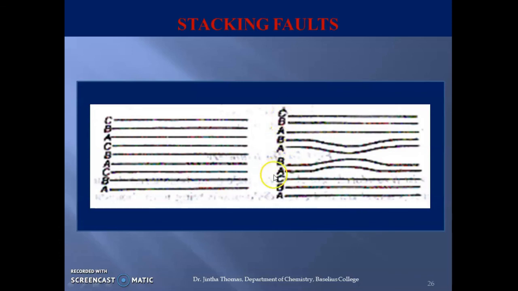This area AB, AB would correspond to an HCP arrangement. So this region would correspond to a plane defect called a stacking fault that originates from a difference in sequencing of planes in this particular part of the crystal.